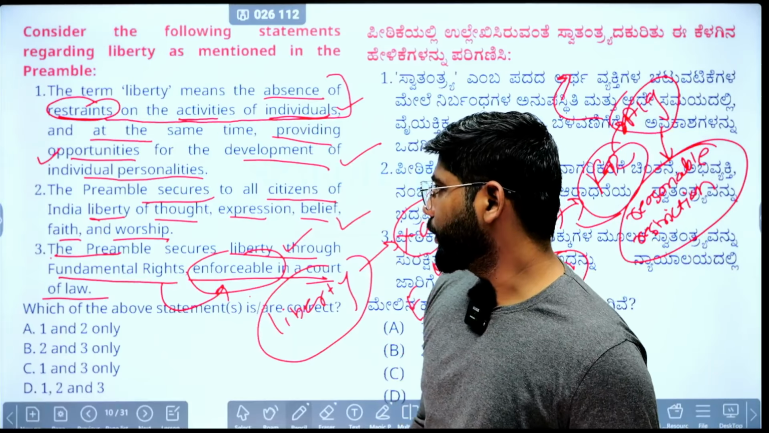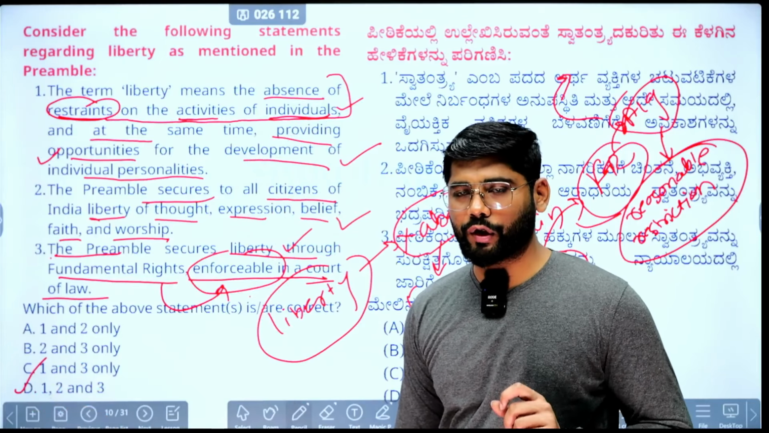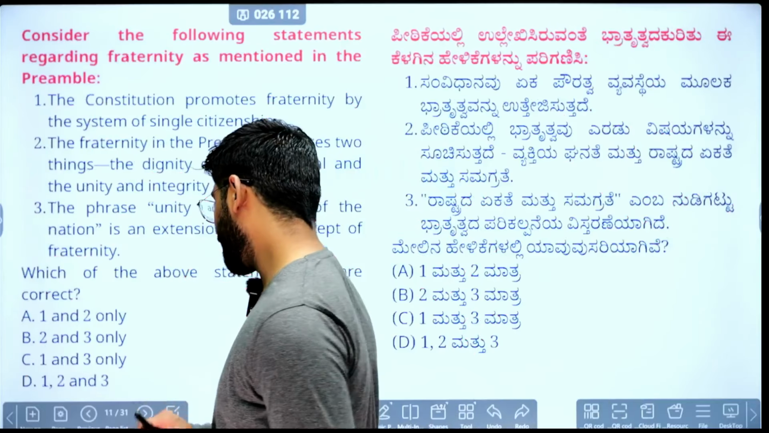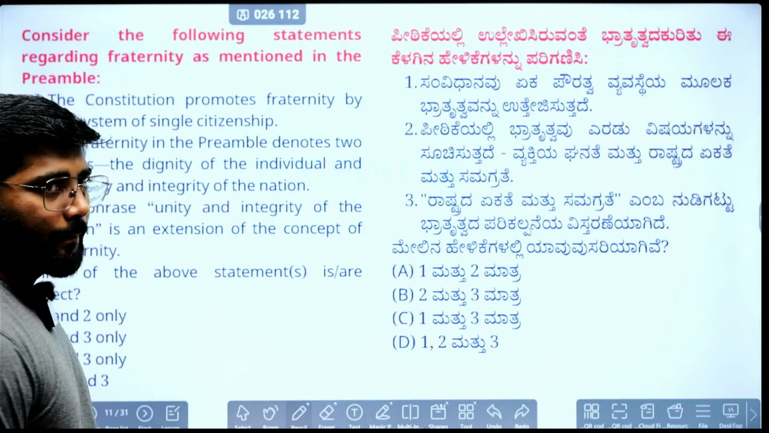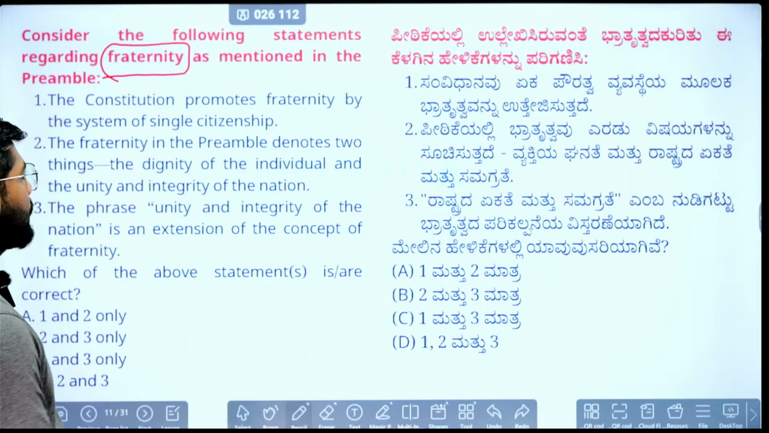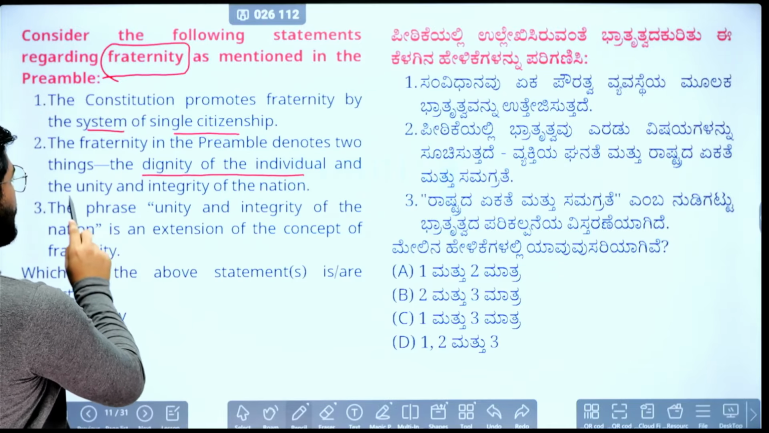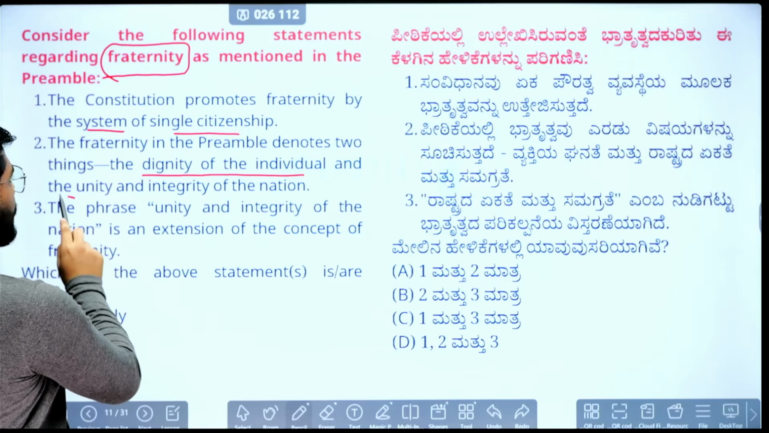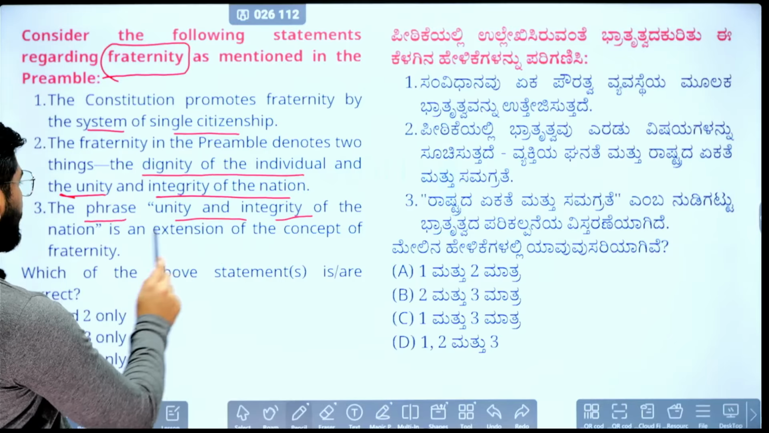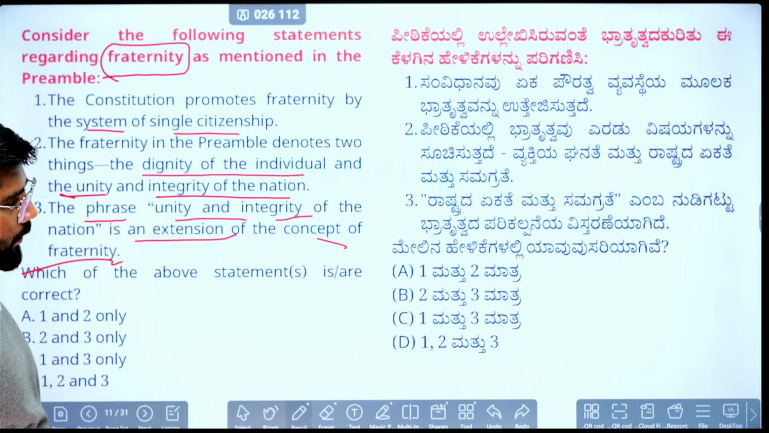So the correct answer for this question is D, that is 1, 2, 3. All the statements are correct. We'll move towards the next question. It is about the fraternity. Again, quite an important word. The Constitution promotes the fraternity by a system of single citizenship. The fraternity in preamble denotes two things: the dignity of individual, and the unity and integrity of the nation. Third, the phrase of unity and integrity of nation is an extension of the concept of fraternity. Take your time, but comment the correct answer.